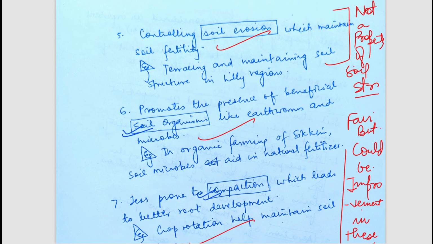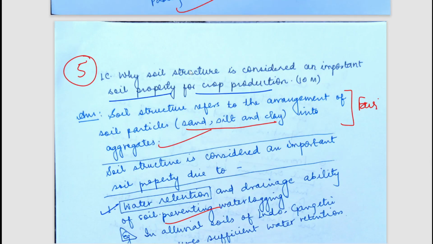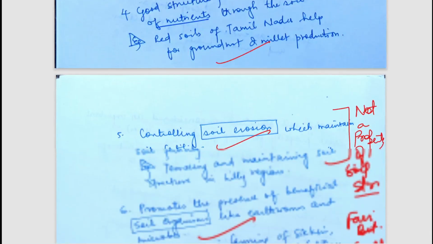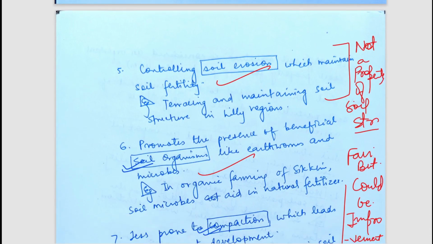But you can see what I have mentioned here, that the question was asking why soil structure is considered an important property for crop production. You can see the keyword here, crop production. So I don't think that soil erosion is a property of soil structure. So these points should be avoided.